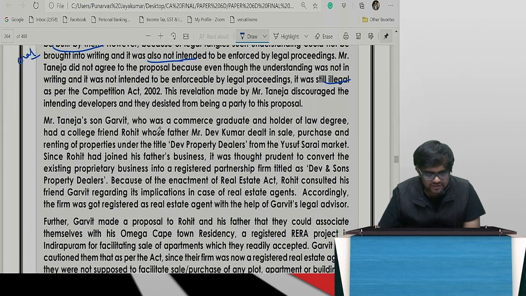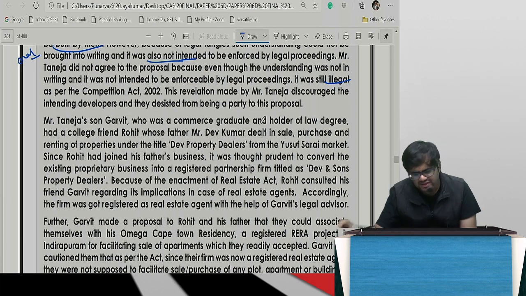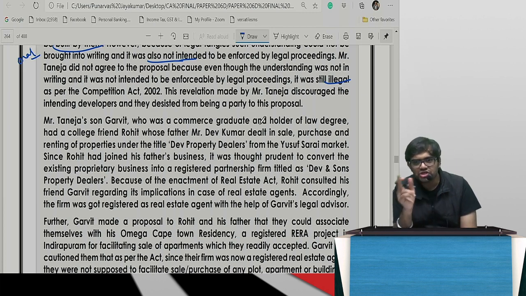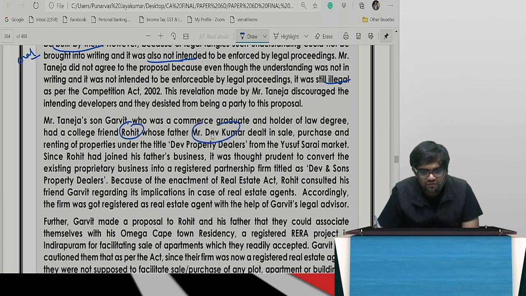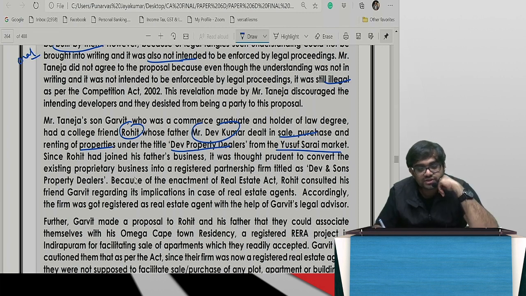Taneja's son, Garvit, I don't know how to pronounce, guys, God knows, was a commerce graduate and holder of a law degree. This fellow only said, Daddy, Section 2 of the Competition Act. He had a college friend, Rohit, whose father, Dev Kumar, dealt in sale, purchase and renting of properties from the Yusuf Sarai market. Since Rohit had joined his father's business, it was thought, all stories, guys. The question they have asked is something else; what they have given here is only different. So the existing business went into partnership. Because of the enactment, he consulted his friend regarding the implications in the case of a real estate agent.